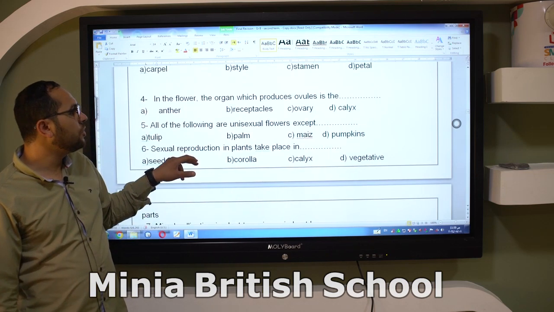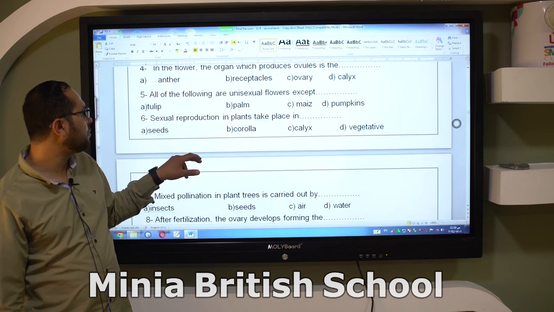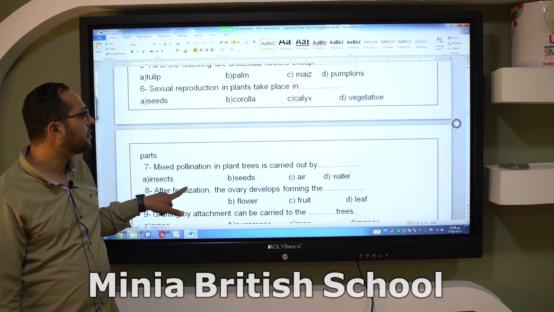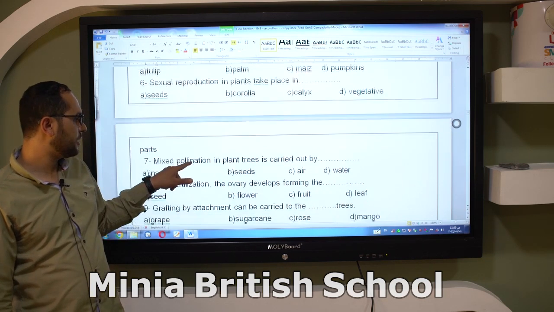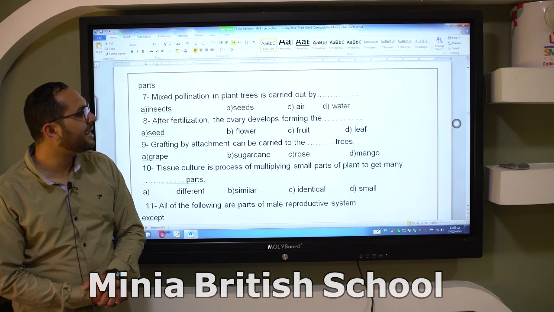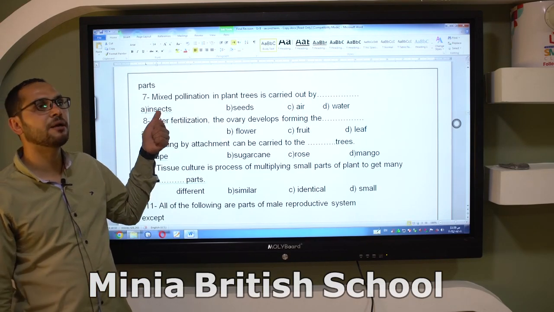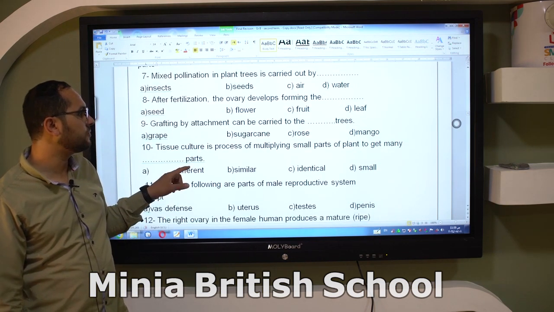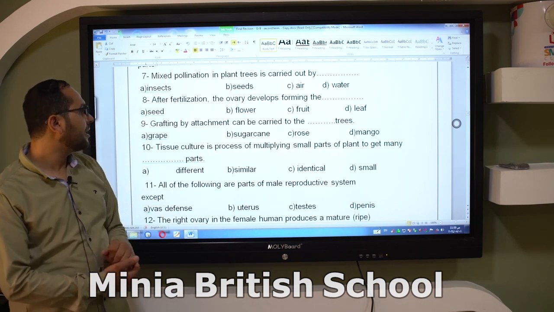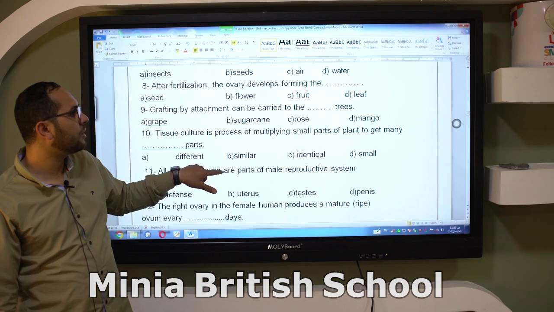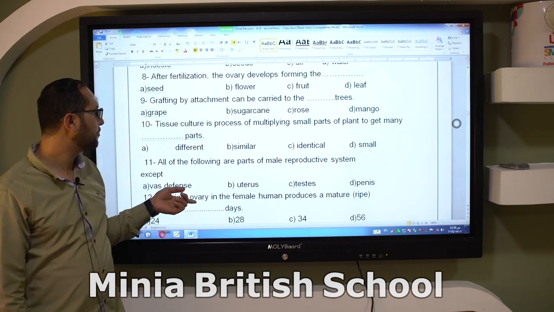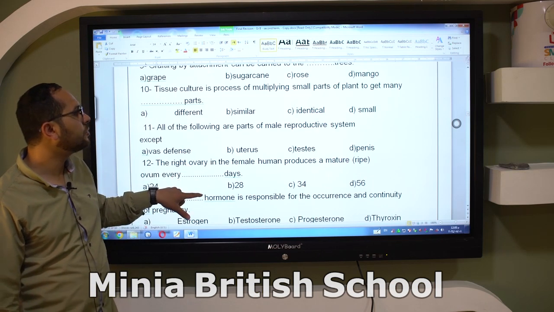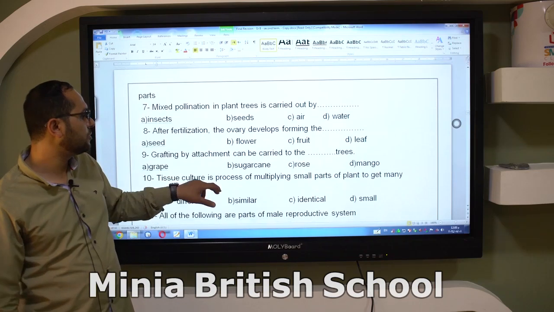All the following are unisexual flowers except what? Tulip. Sexual reproduction in plants takes place in what? In the seeds. Yes. Mixed pollination in plants is carried out by insects. After fertilization, the ovary develops, forming fruit. Grafting by attachment can be carried out on mango trees. Tissue culture is the process of multiplying small parts of the plant to get many identical plants.